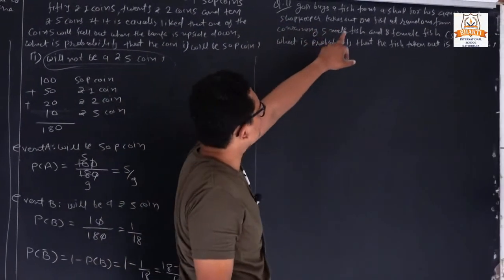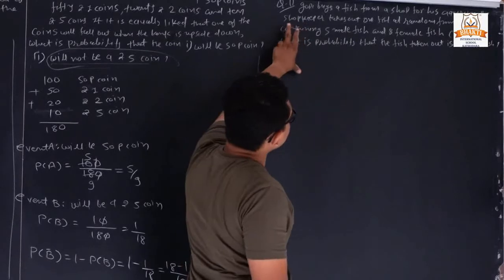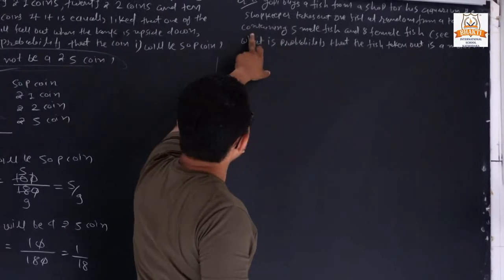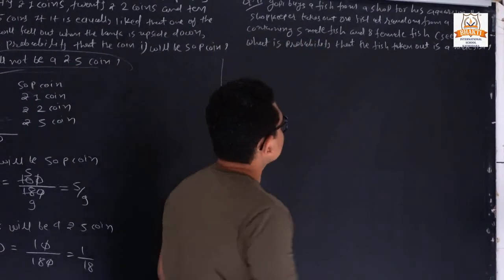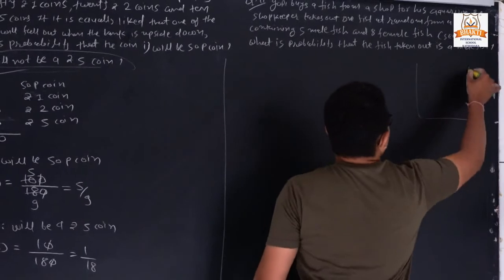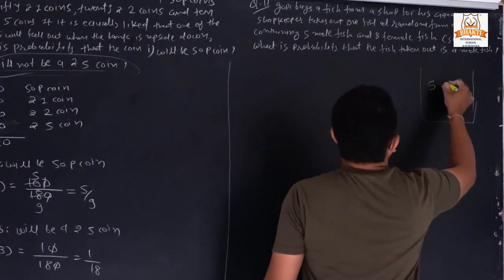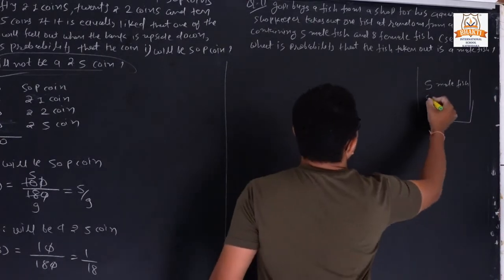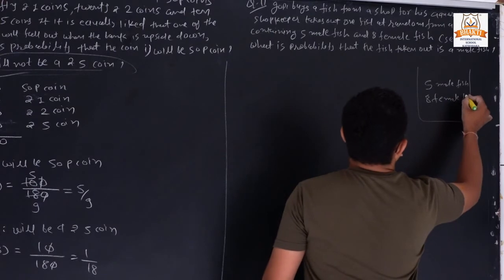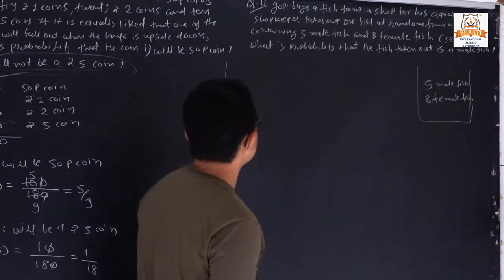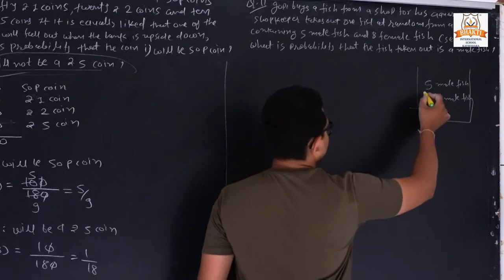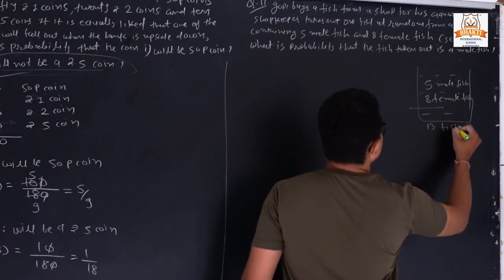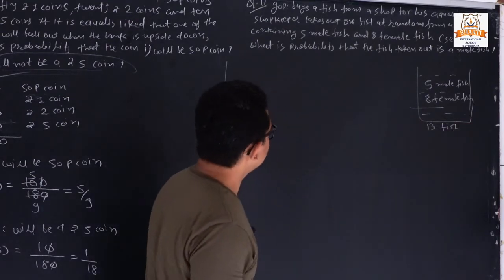Gopi buys a fish from a shop for his aquarium. The shopkeeper takes out one fish at random from the tank containing 5 male fish. So the shopkeeper has one tank in which there are 5 male fish and 8 female fish. So total how many fish in that tank? 8 plus 5, it is 13 fish. Clear? Total fish it is 13.